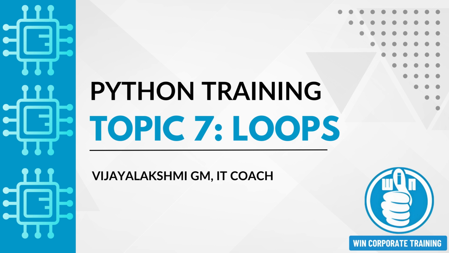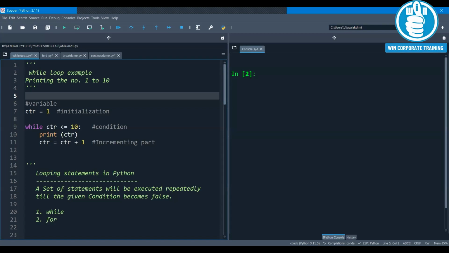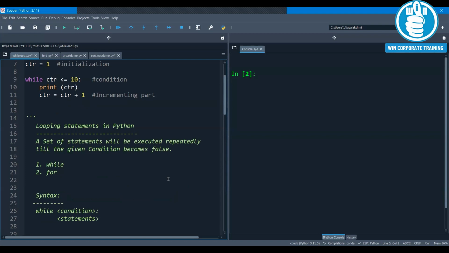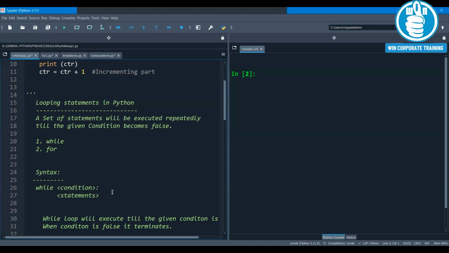Today we are covering topic 7, looping statements. First of all, we have to understand what a looping statement in Python is. A set of statements will be executed repeatedly till the given condition becomes false. Python supports two types of looping statements, the while loop and the for loop. First, we will start by studying the while loop.